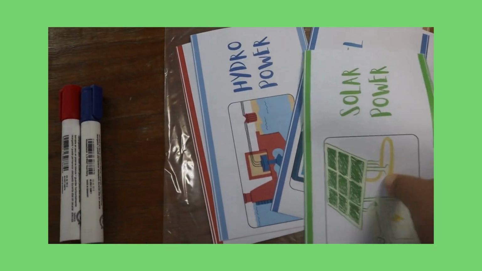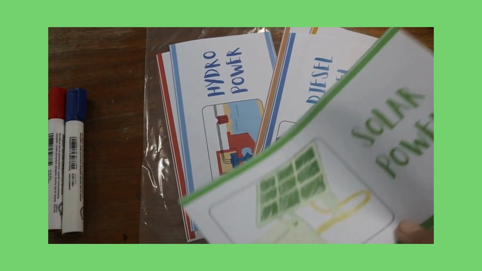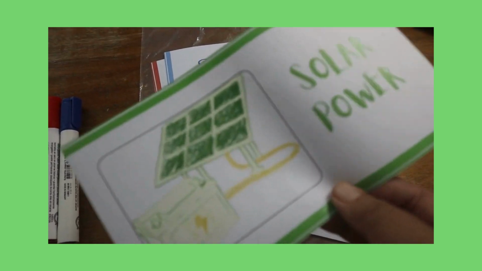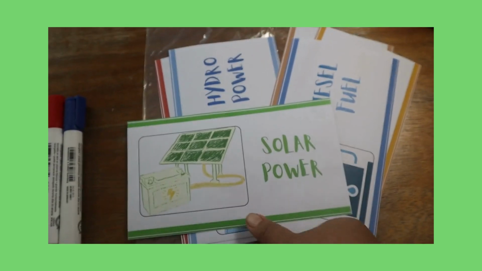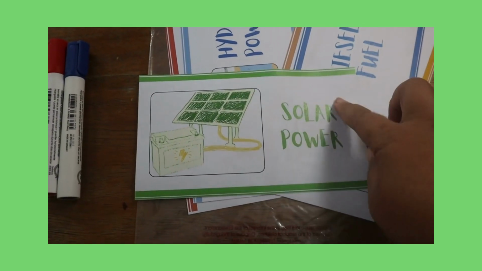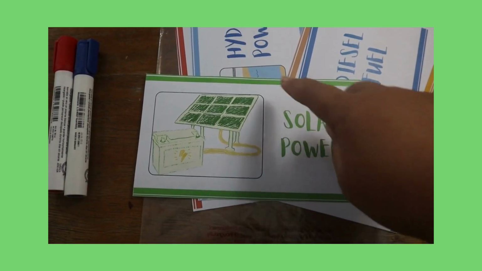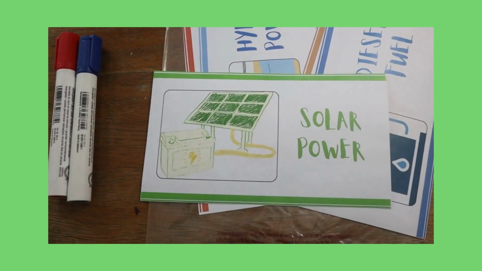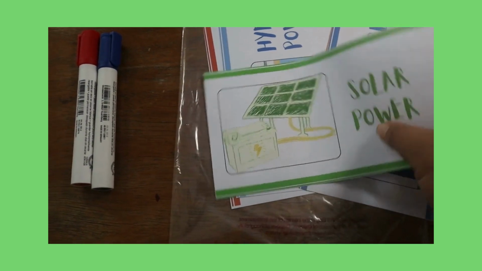So as you can see here, we have all different sorts of energy sources. And we have it in words so that if they can read, it says solar power, but also if they can't, they can see there's a photo of solar power.